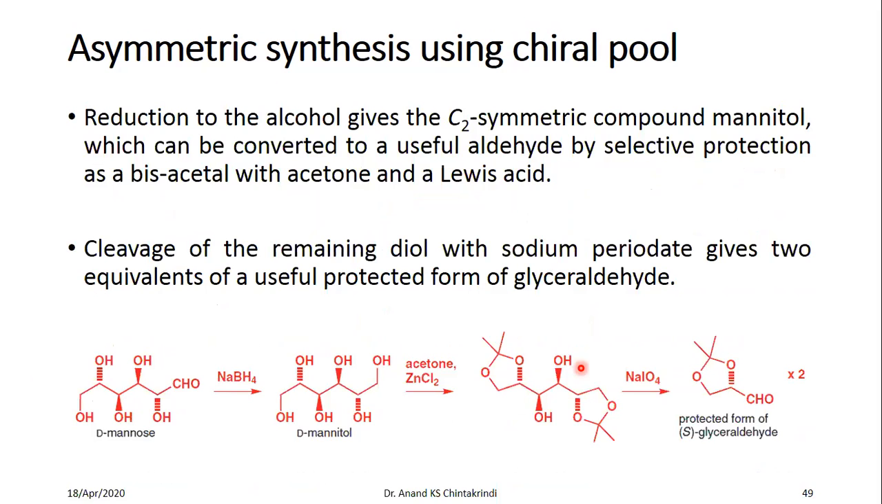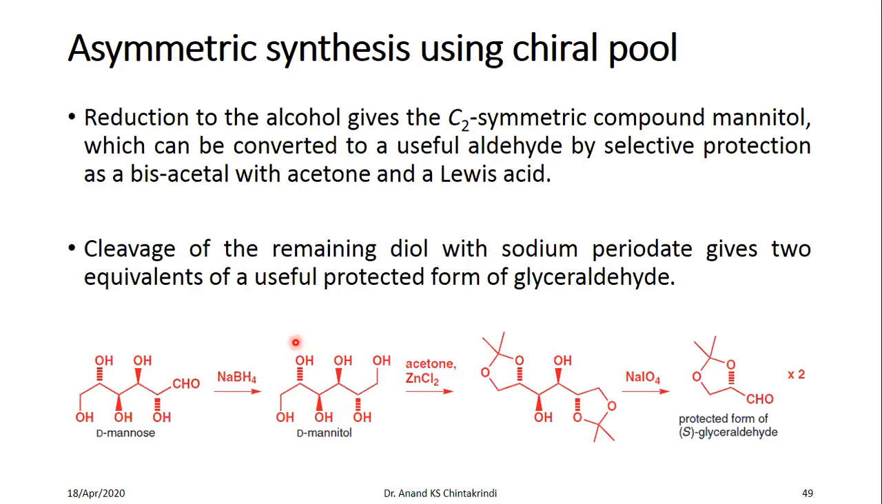Instead of amino acids as the chiral pool, you have a lot of sugars in the chiral pool. One example here is D-mannose. When you reduce this D-mannose, you get D-mannitol, which has a C2 symmetry along this axis. This is the axis of symmetry, the C2 axis.